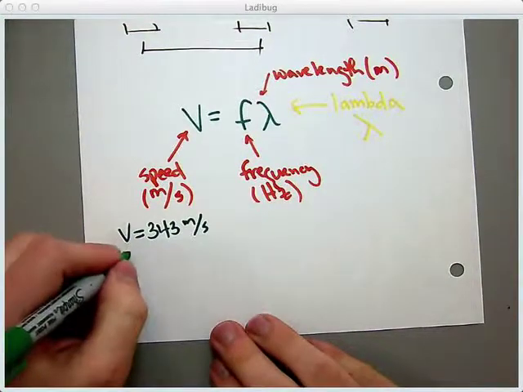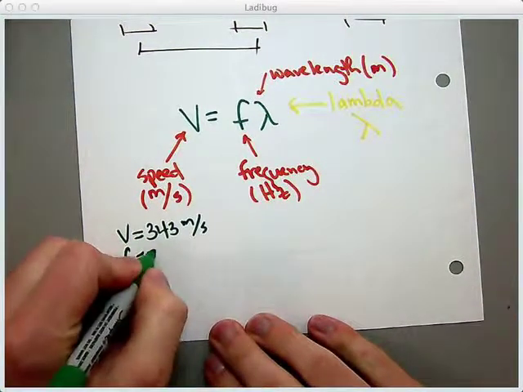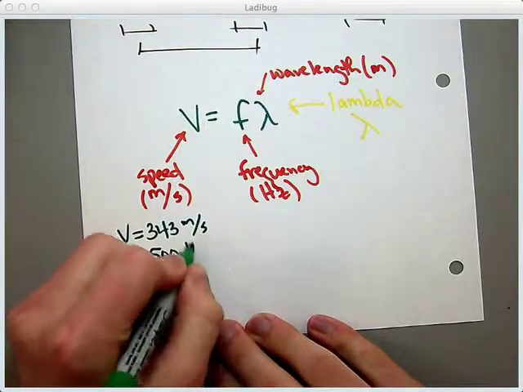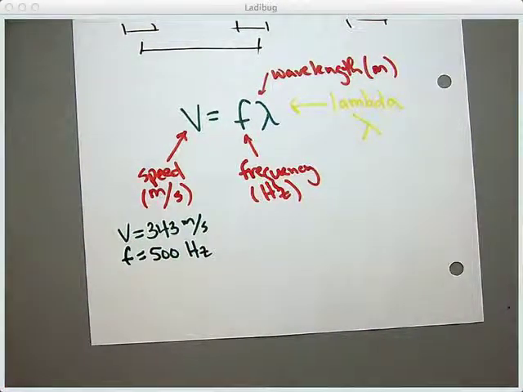Let's say I have a sound with a frequency of 500 hertz. That would sound like this. Do you hear that? That's a frequency of 500 hertz.